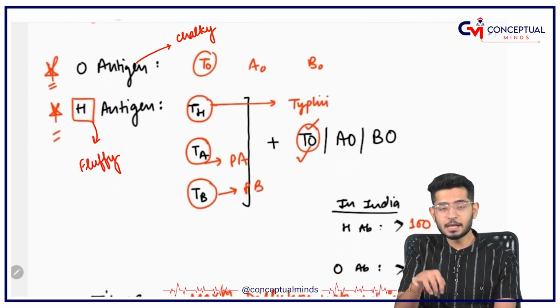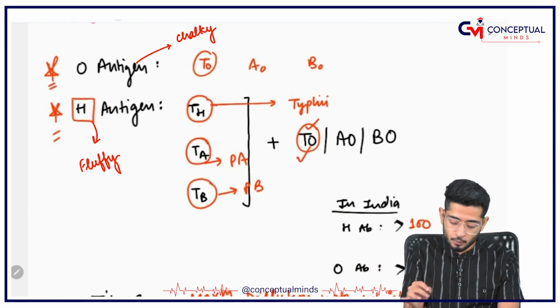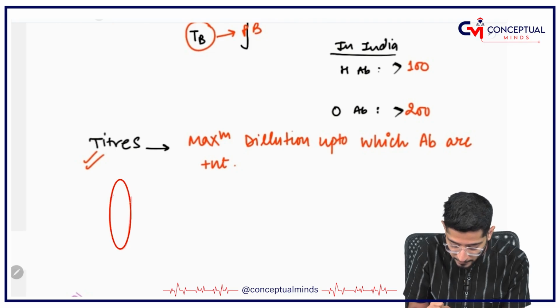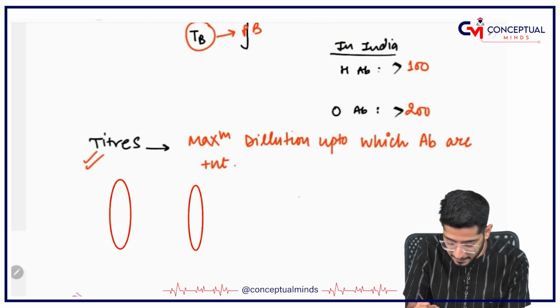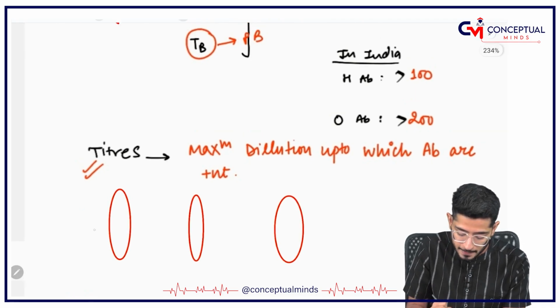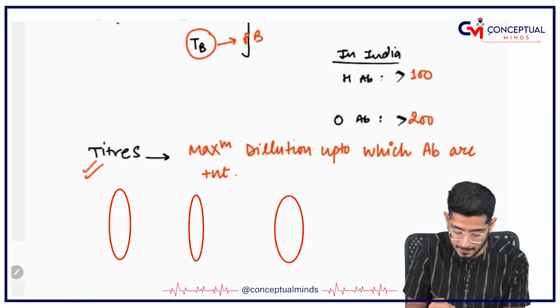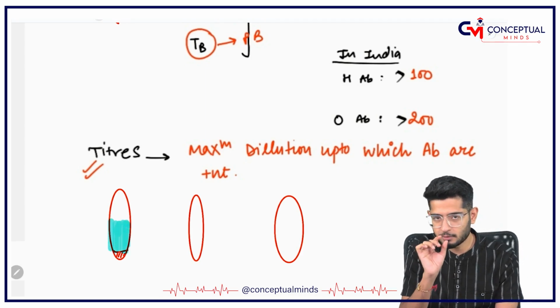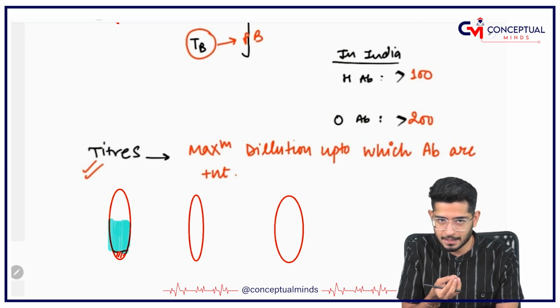With the help of dilutions. Let me give you an example. For example, this is one tube, this is the second tube, this is the third tube. In this tube, I have put this amount of bacteria and this amount of water. The water is very little, so I can see the bacteria.